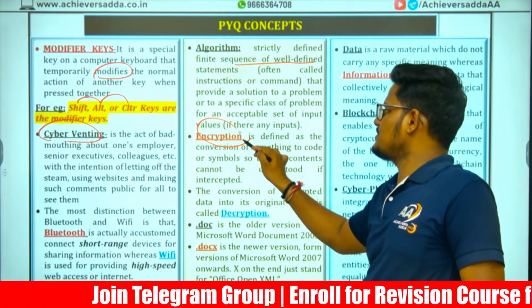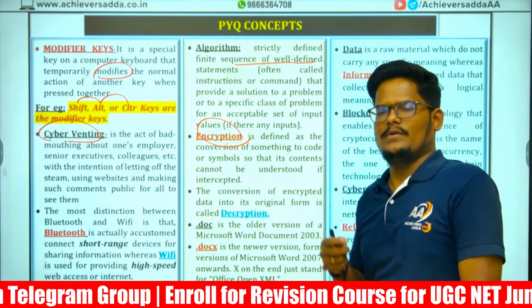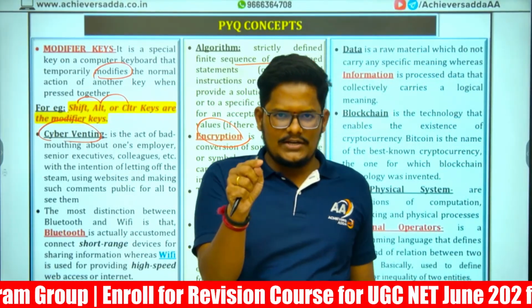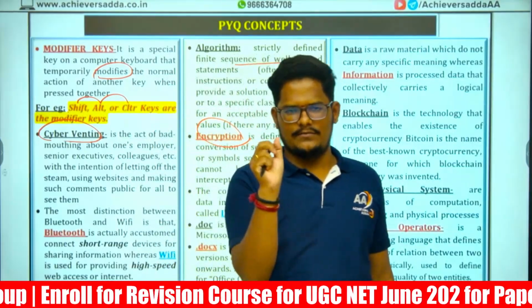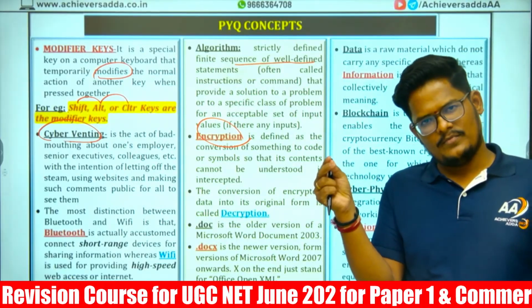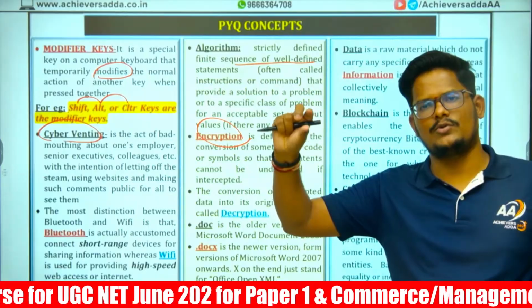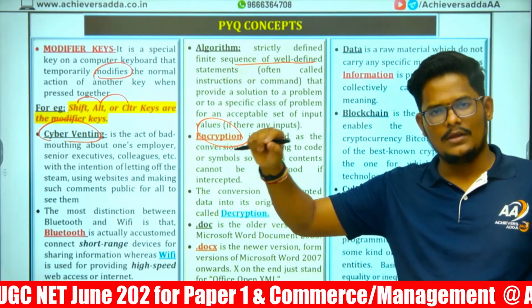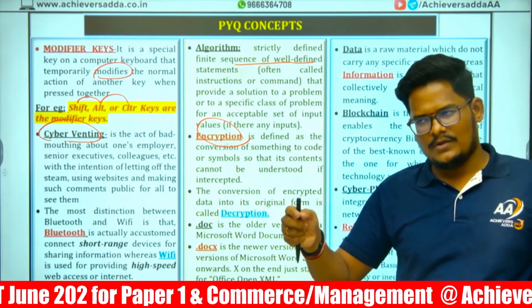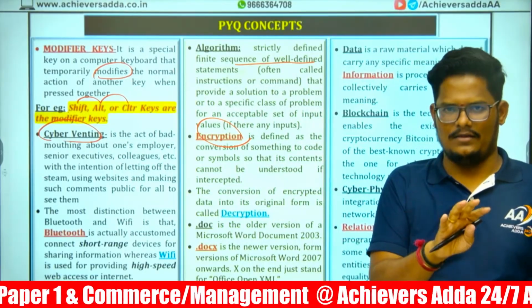Next, encryption. What is encryption? Encryption, decryption. Creating security for a file, like for a PDF, you create a password to open the PDF. Then it is encryption. Encryption means creating security for your data or files. Decryption is the process of removing security from the data or a file.